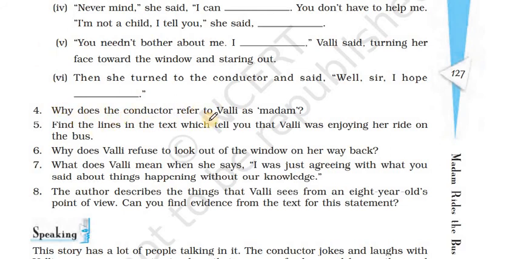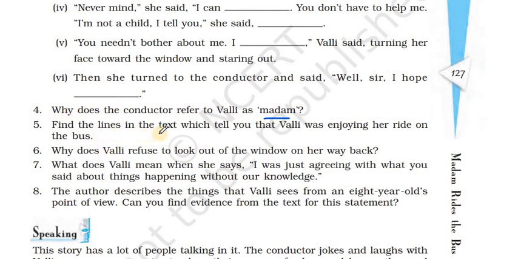Why does the conductor refer to Valli as Madam? So he refers to her as Madam because she was making a trip all alone, and then when the conductor gave her a hand to pull her up, she said no, that she's grown up, and she kept reassuring that she's a grown up, and because she brought her own 30 paise to get a ticket. This made the conductor refer to her as Madam.